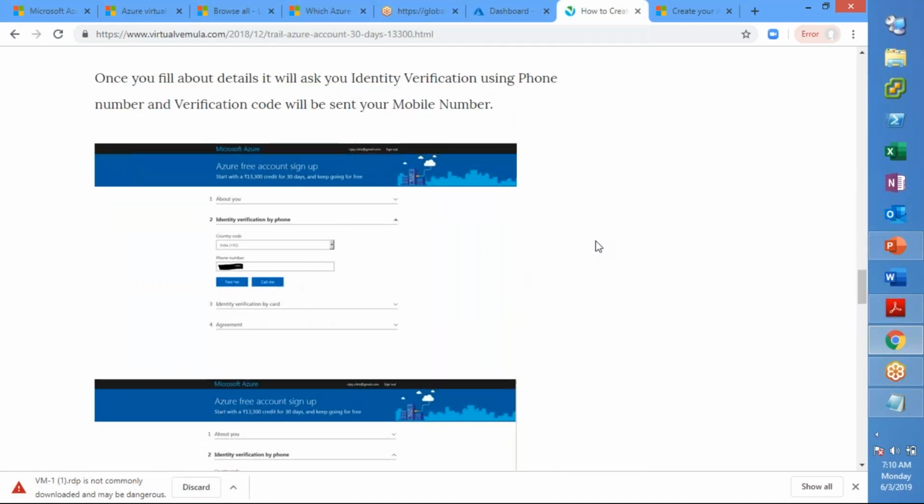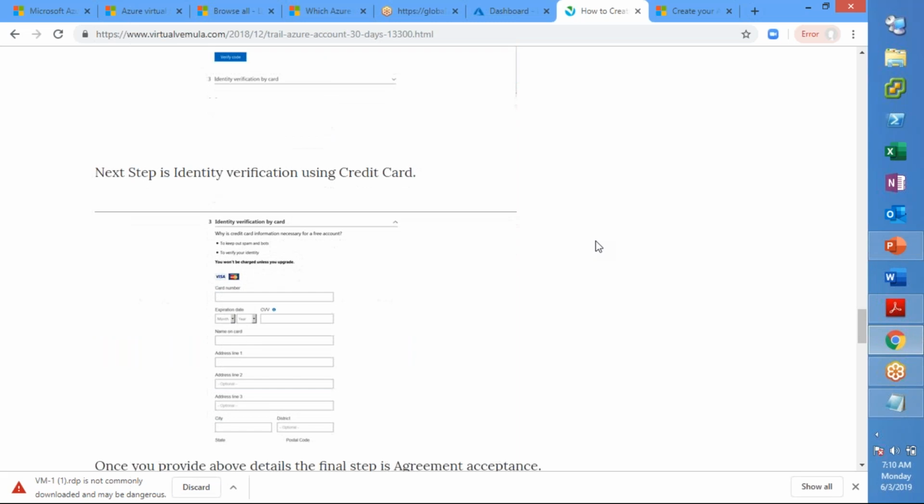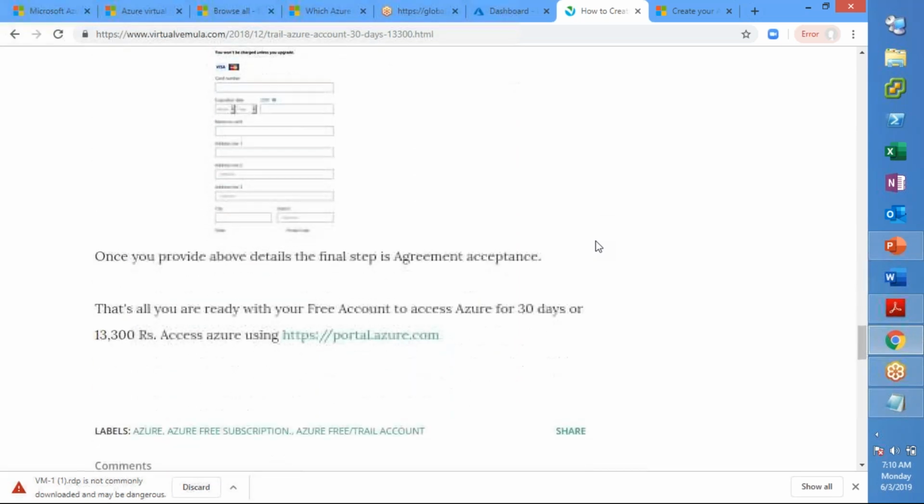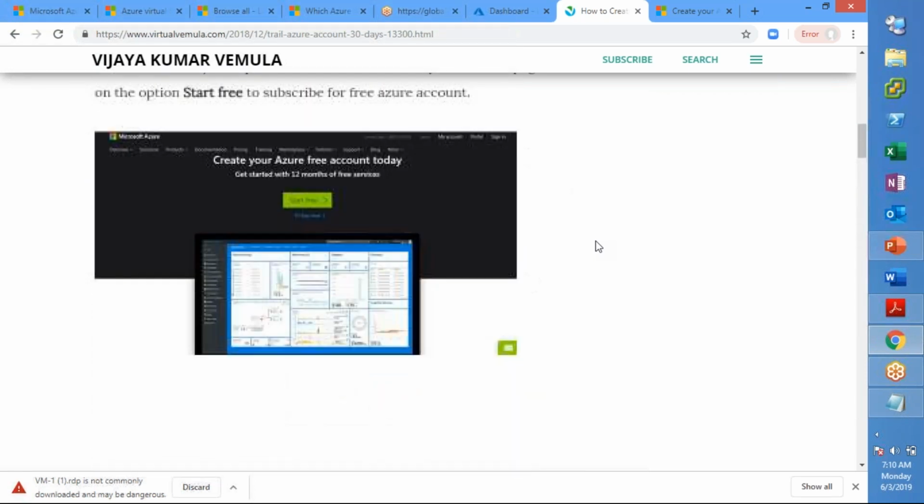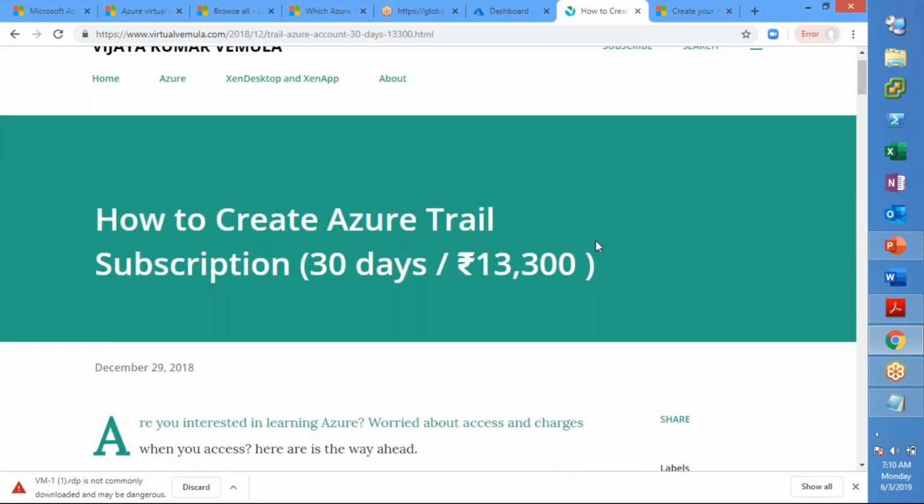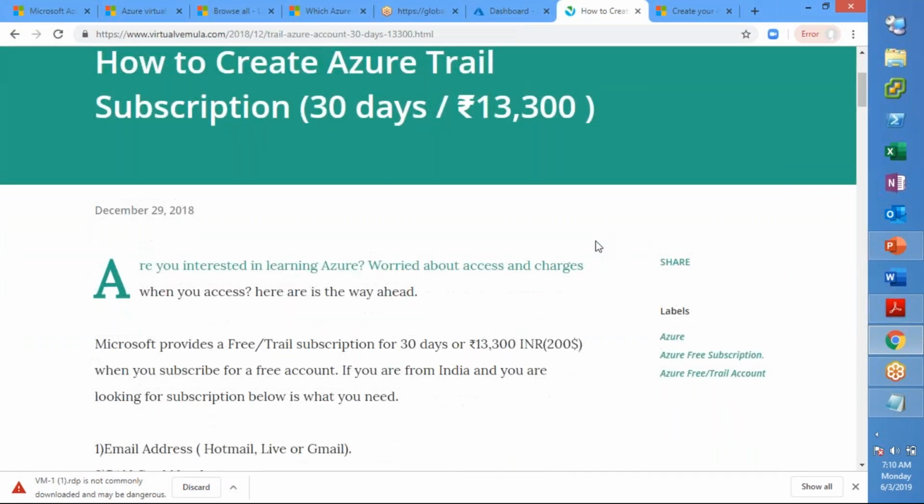Then you have your own ID. It will ask you for the credit card details and so on. I'll share this link on the chat. If you have any difficulties, follow this and go ahead and subscribe yourself, right? So have this handy.